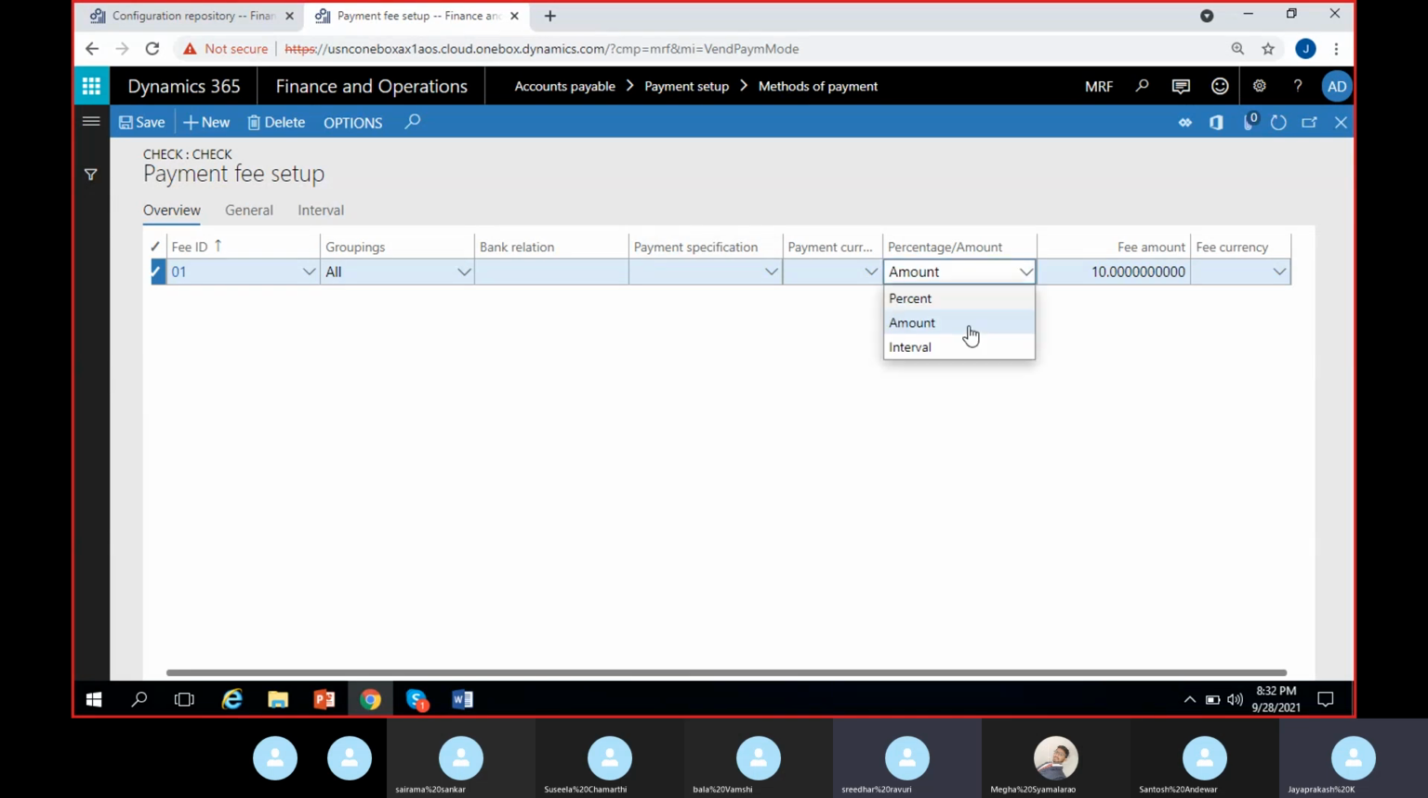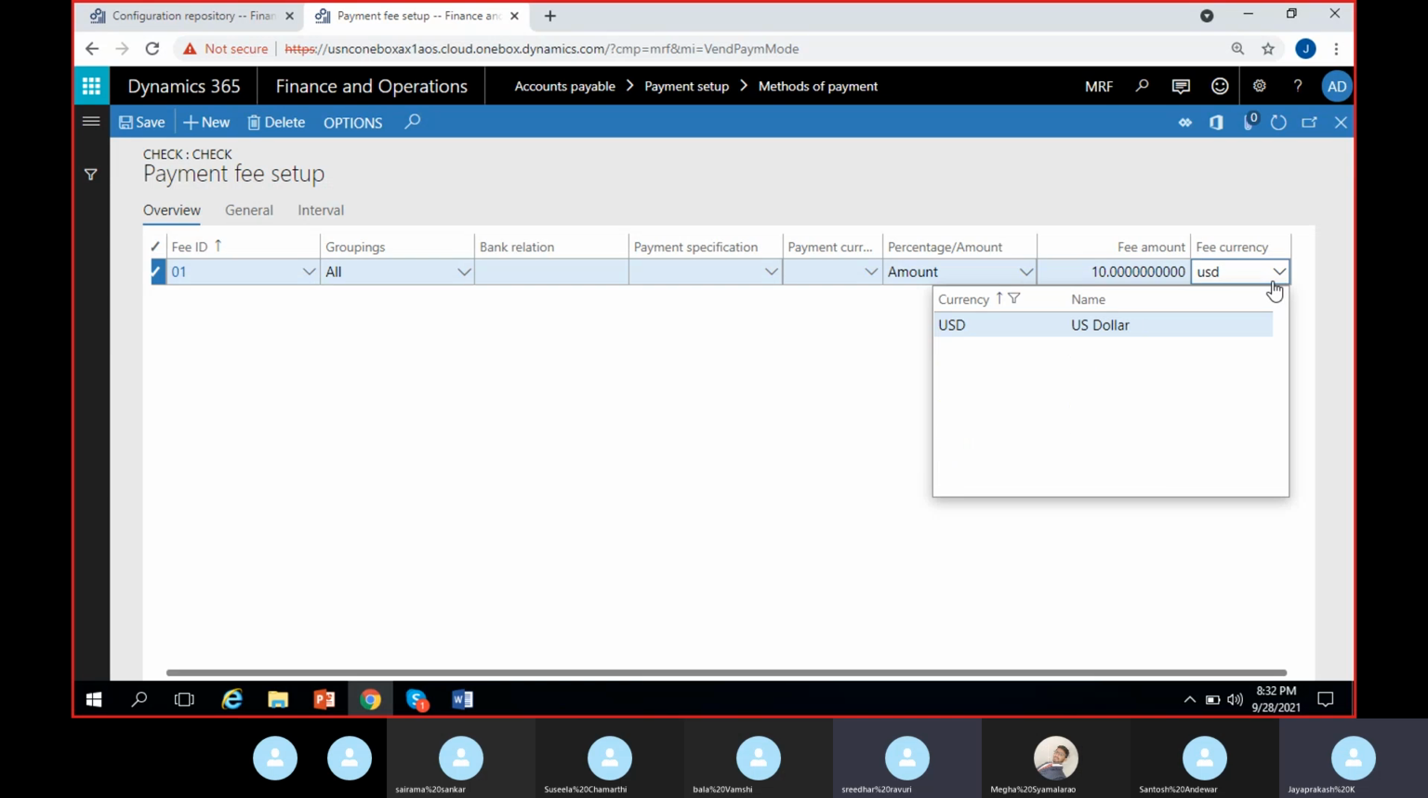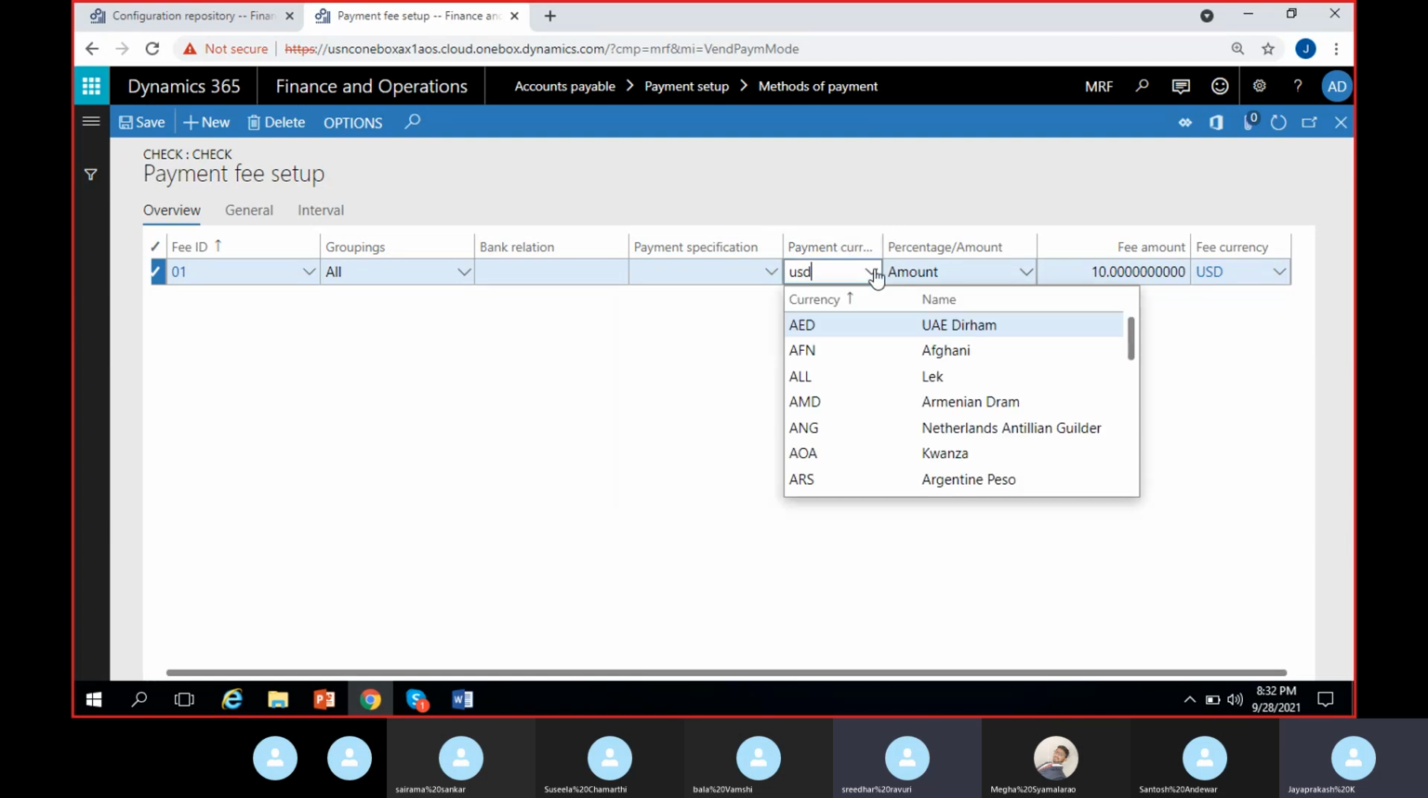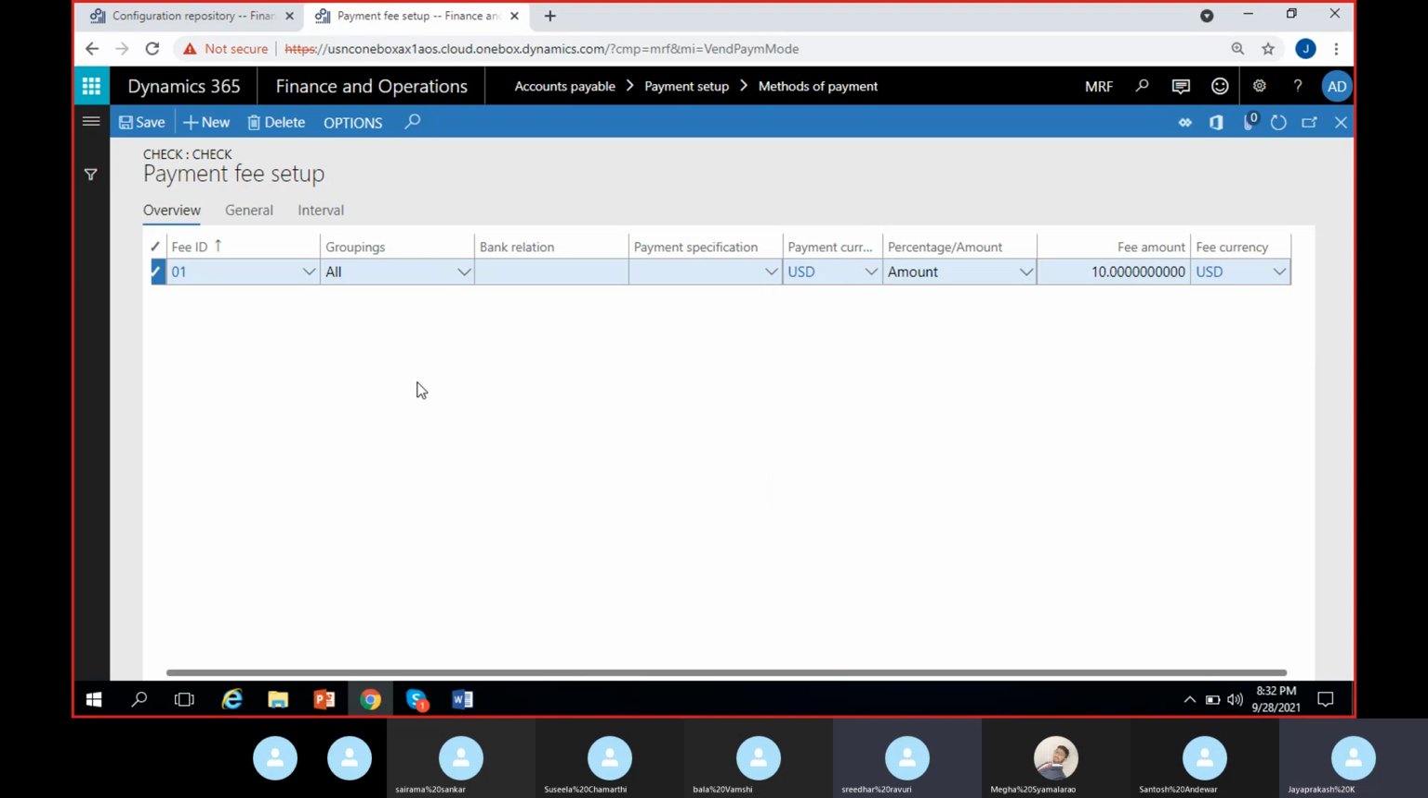I also have intervals. I'm not sure why this is used. You can pay this fees in intervals also, I think. That's all. You can give the fee currency here, US dollar, mostly US dollar. You can give any currency according to that particular country. So here our currency is US dollar. Payment specification we have, you can define one if you want to. Payment currency also you can give as US dollar if you feel to give. That's all.